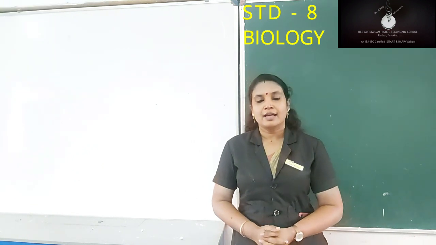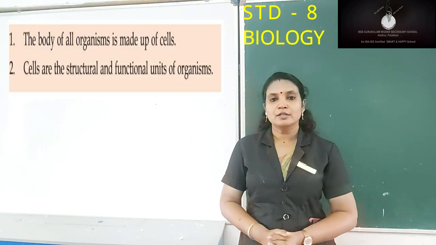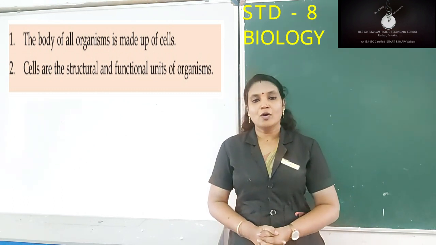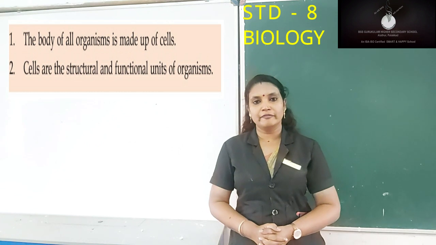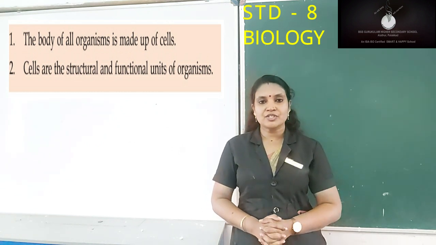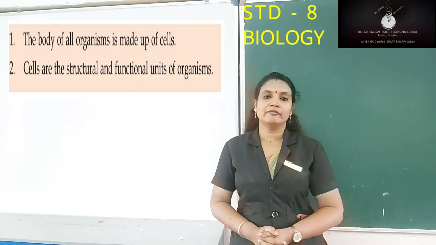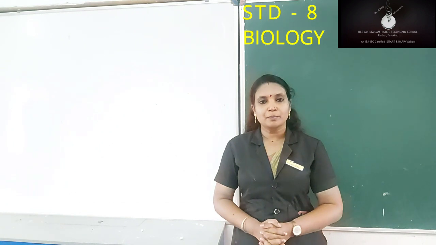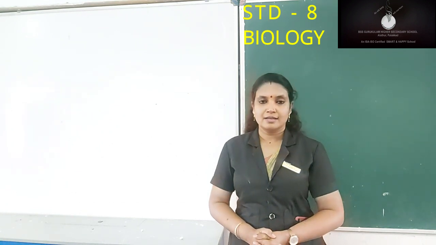The scientists M.J. Schleiden and Theodor Schwann summarized these findings and formulated the cell theory. And the cell theory puts forward two important concepts. The first concept is that all living beings' bodies are made up of cells. And the second concept is that cells are the structural and functional units of a living being. So these are the two main concepts put forward by the cell theory.